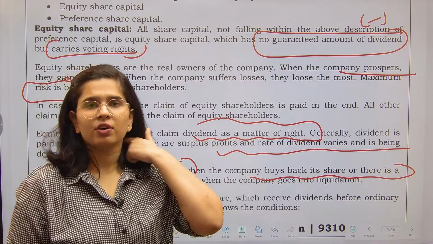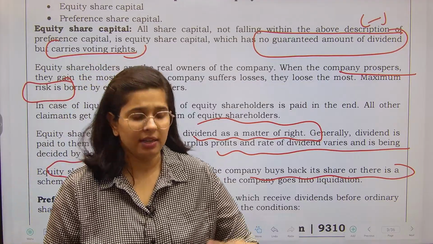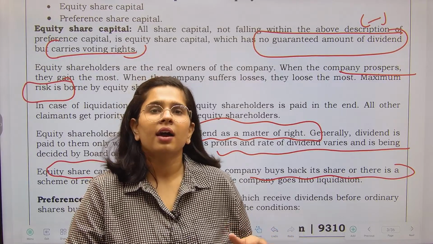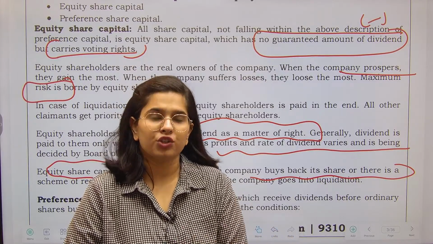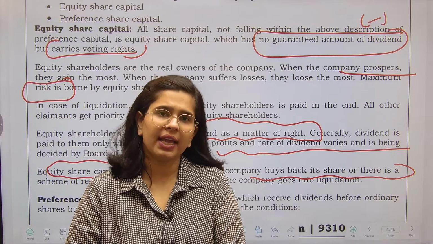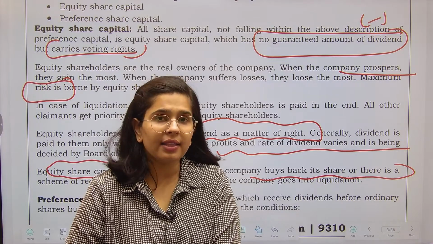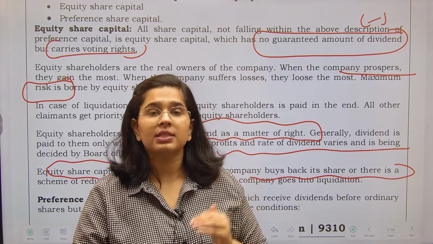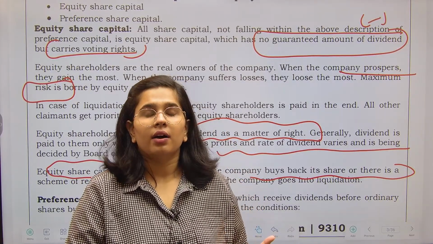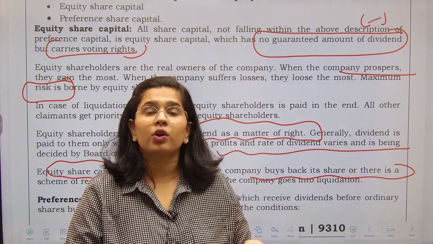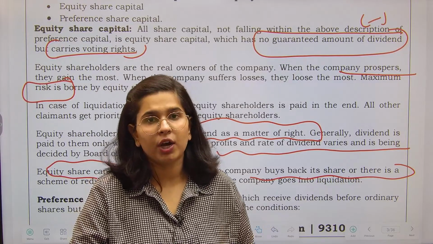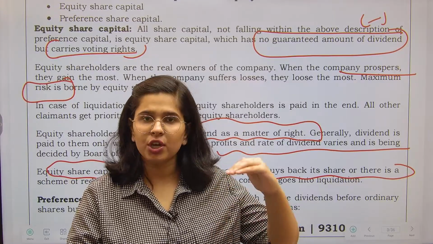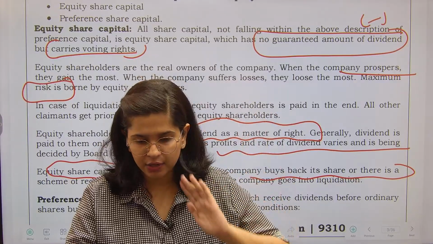If the market price of the share is 100 rupees, then these real owners will pay 150 to other shareholders, कि आप ये पैसे ले लो, take these 150 rupees which is higher than the market price, and just go home. Why? Because this will increase their control, as there will be a reduction in the number of shareholders. So for existing shareholders, it will increase their control.